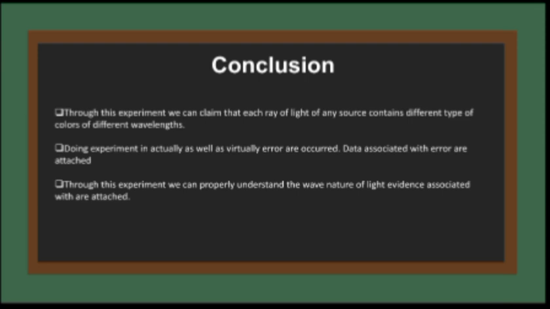Our second conclusion is about errors. We all know errors usually occur in a real or virtual lab. We have got some errors, and the data associated with these errors are attached. The third point is the main conclusion: from this experiment, we can properly understand the wave nature of light, and as evidence, our data are attached.